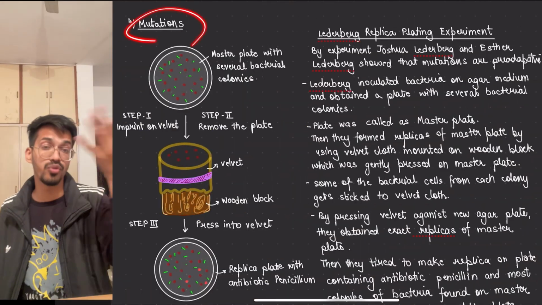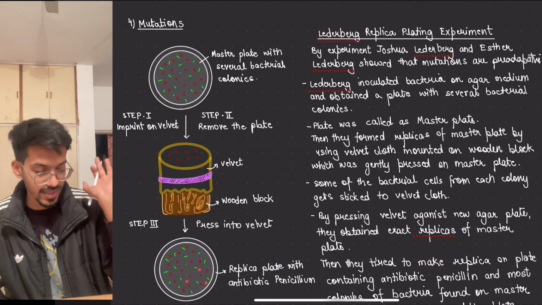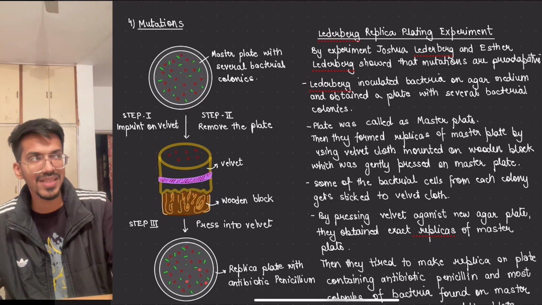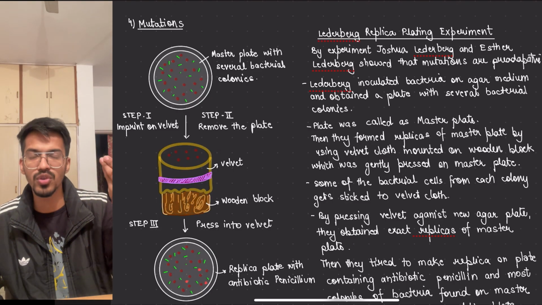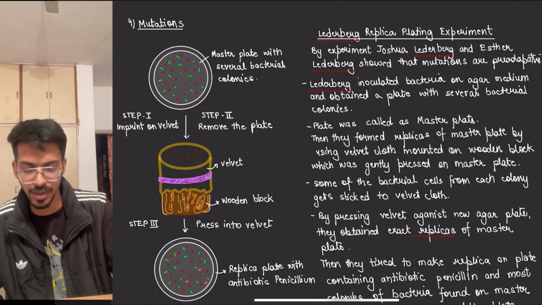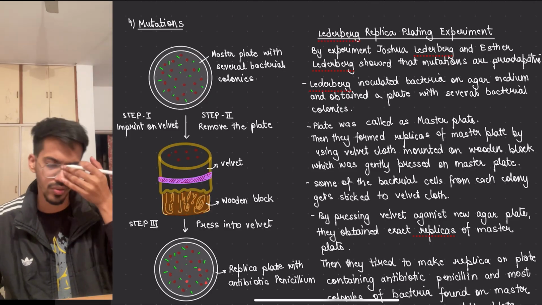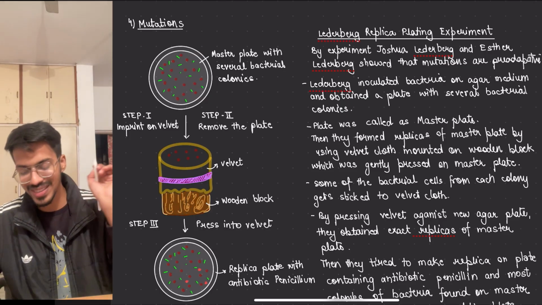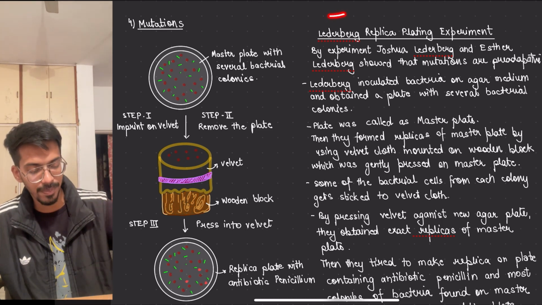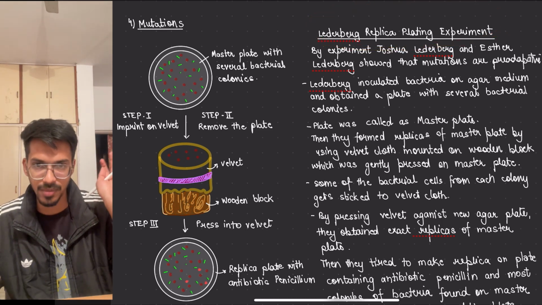Then comes the fourth one, that is mutation. Now understand mutation. Mutation means even a single thing, if you give, like, a DDT environment, if you remember, the same natural selection thing is there. So for example, here there was the Lederberg replica plate experiment. They did an experiment on certain bacteria.